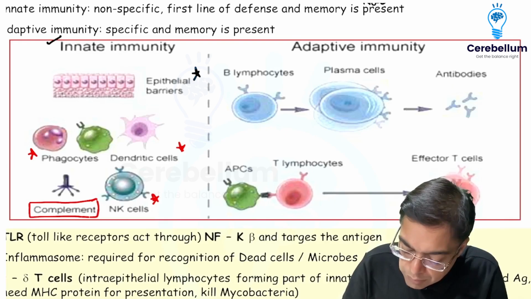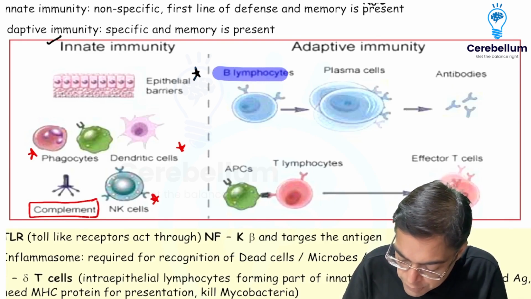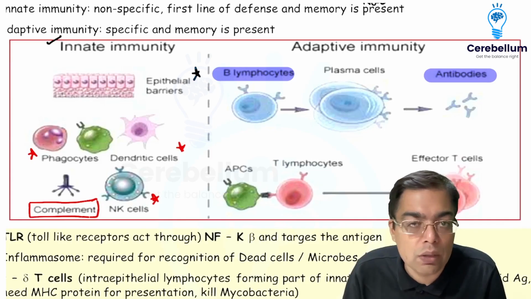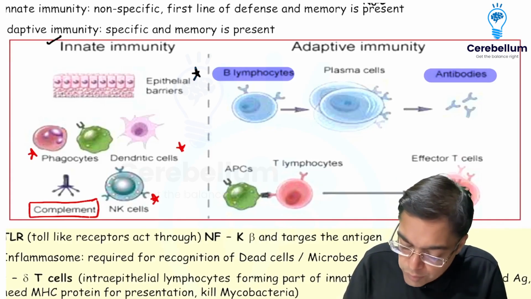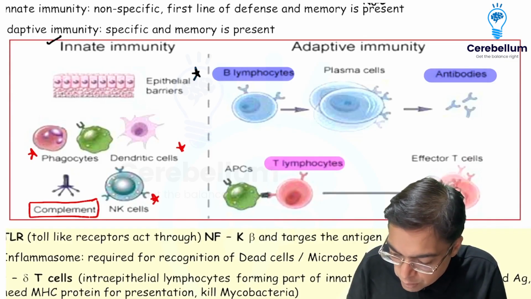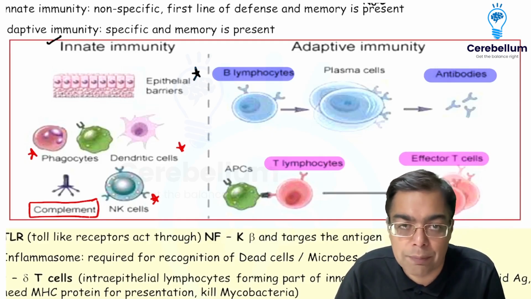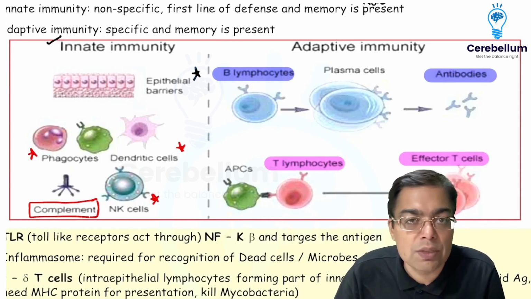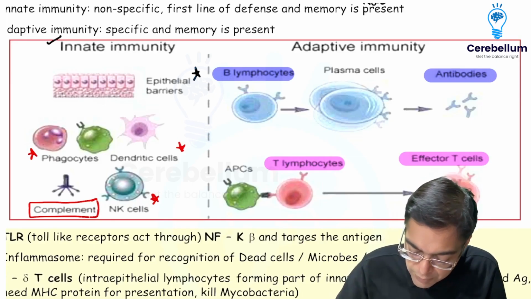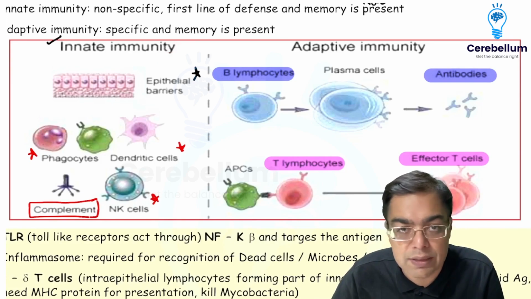When we are talking about something like adaptive immunity, it is contributed by primarily cells like the B lymphocytes. Why? Because they secrete antibodies. That's why you're going to be associating them with the term humoral immunity. And you're going to be having a second arm, which is going to be given the name of T cells, which are going to be contributing to the effector T cells and therefore contribute to cellular immunity. Now, please understand the fact that there is one particular group of T cells which are going to be a part of innate immunity, and these T cells are going to be given the name of the gamma delta T cells.